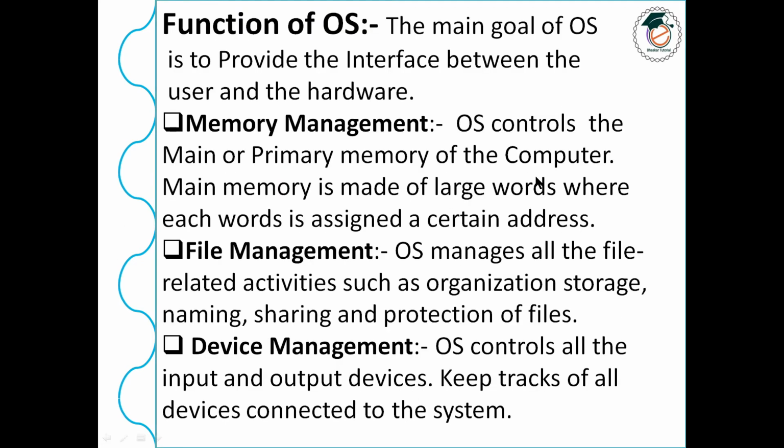Next you see the function of an operating system. So basically you all know what an OS is. Don't be misguided by this OS, it is a short form of operating system. So let's see the functions. The main goal of OS is to provide the interface between the user and the hardware. So the main function of operating system is to give the interface between the user and the hardware.